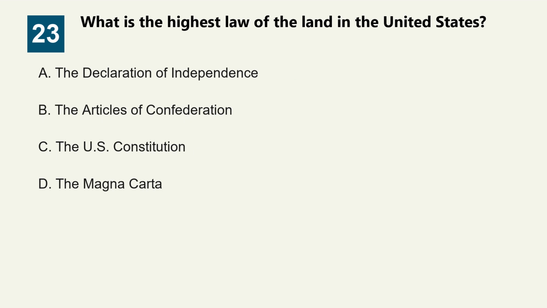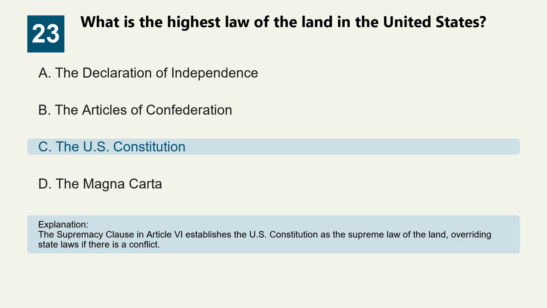What is the highest law of the land in the United States? Option A. The Declaration of Independence. Option B. The Articles of Confederation. Option C. The U.S. Constitution. Option D. The Magna Carta. The correct answer is option C, the U.S. Constitution. The Supremacy Clause in Article 6 establishes the U.S. Constitution as the supreme law of the land, overriding state laws if there is a conflict.